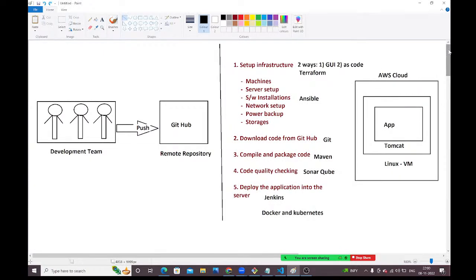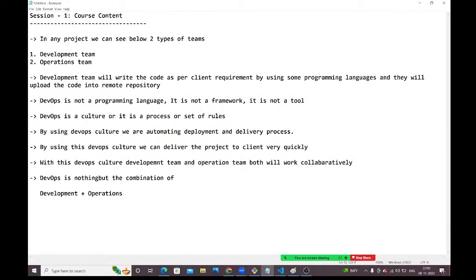Okay, guys. Now is it clear? What is DevOps? Just have a look at this, guys. DevOps is not a programming language. DevOps is not a framework. DevOps is not a tool. Then what is it? It is a culture. It is a process. It is a set of rules.